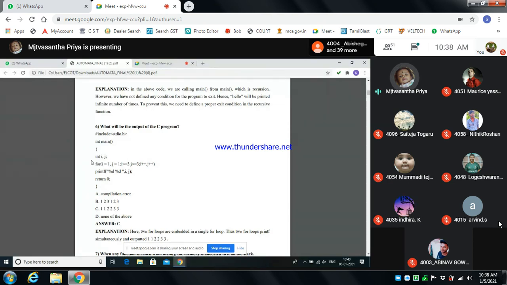It will process the same way for j also. So it will print 2 and it will increment the value. 2 becomes 3. 3 will be substituted in I and also j. It will print 3. After that it will come to 4. 4 will check the condition. 4 will fail, right? I becomes 4, which means the condition fails and it will not move to modification and will stop the program.